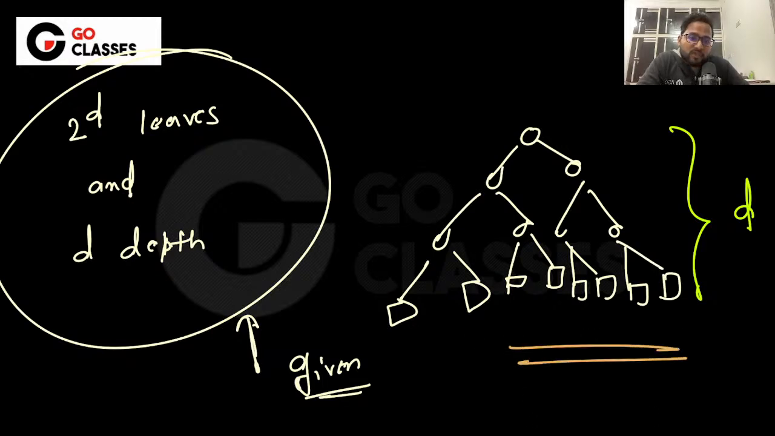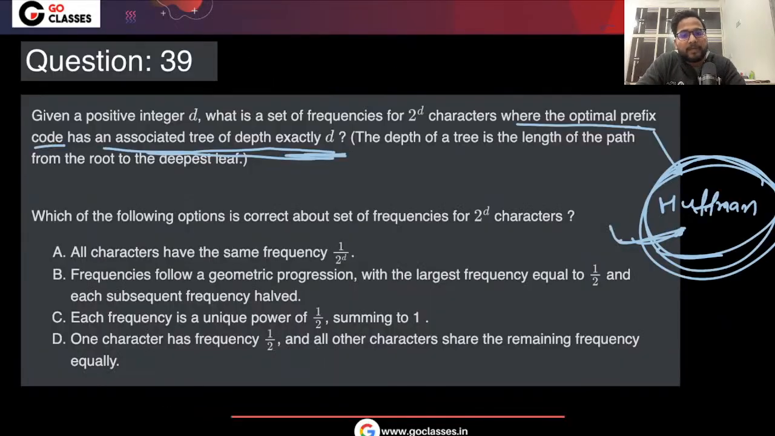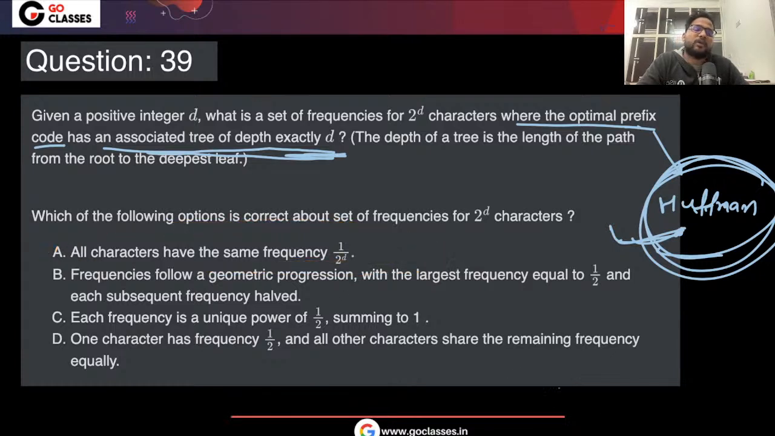Which means each of these characters should have the same frequency, then only they can be on the same level. Same frequency means 1 upon 2 power d, 1 upon n. The frequency should be equally divided. Then only it is possible. So A is the correct answer here.